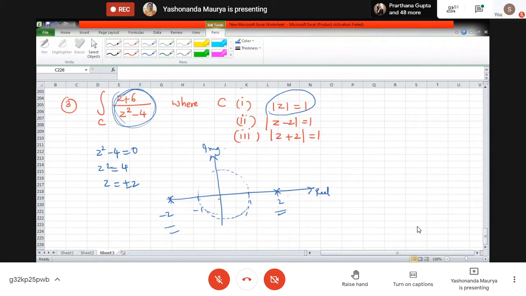Come on, I need your quick response. No, ma'am, it is not lying inside. Which of the two things are we going to apply, Cauchy integral theorem or Cauchy integral formula? Integral theorem. Therefore, what will be the value of the integral? Zero. Very good. It's done. So this is the first case.